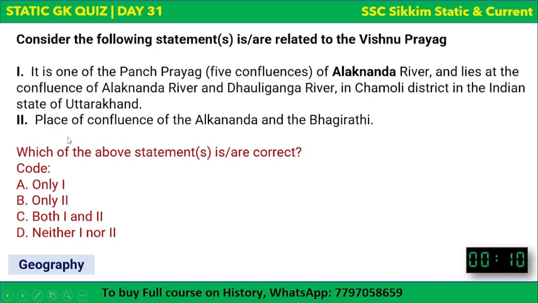Second statement: place of confluence of Alaknanda and Bhagirathi. Now, let me tell you, even if you don't know the answer to this, you've got a hint here. The first statement says it lies at the confluence of Alaknanda River and Dhauliganga River, and the second statement says it is a place of confluence of Alaknanda River and Bhagirathi River.